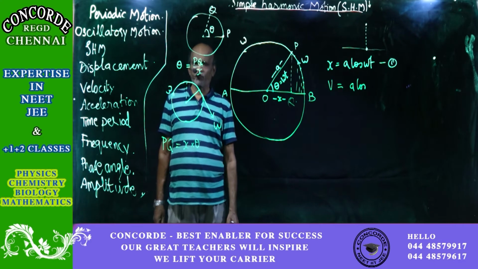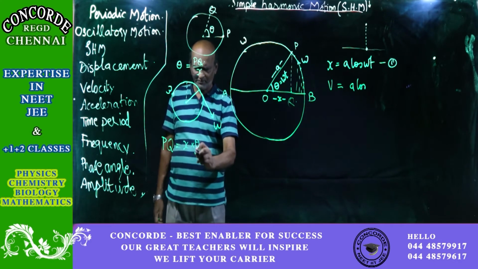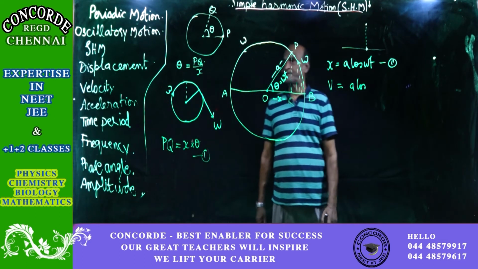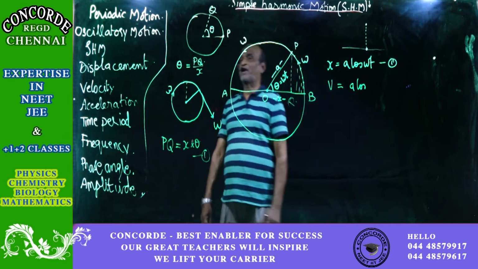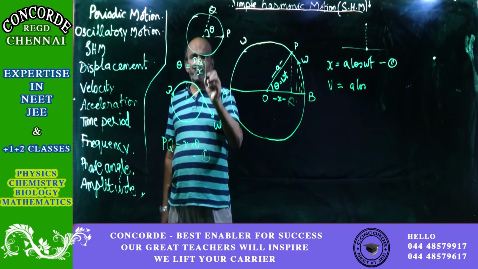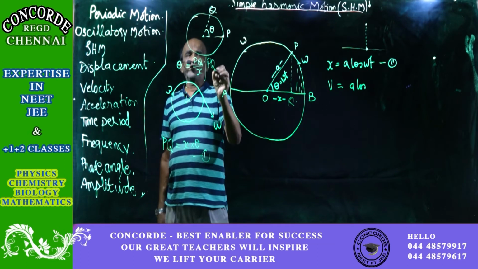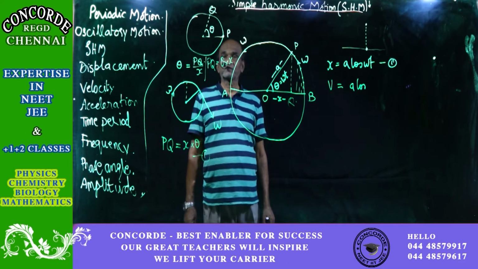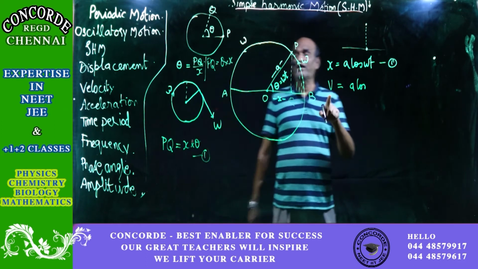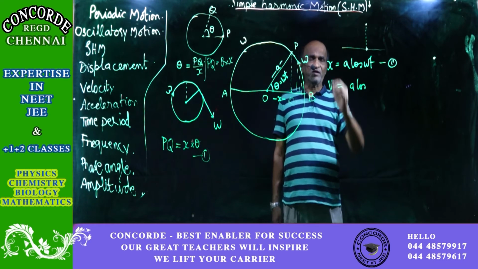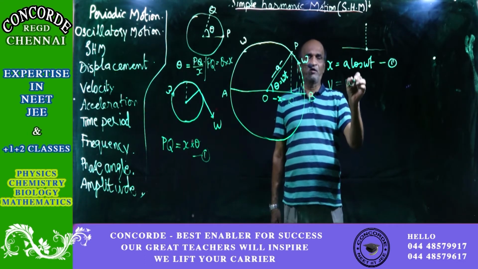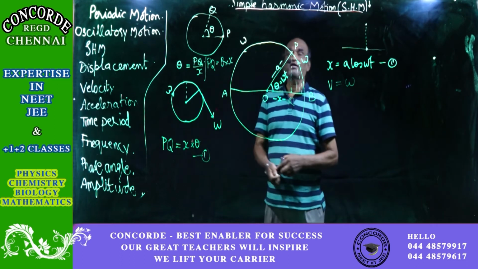For the time being you leave it here, and we'll proceed further after taking into account the velocity. What we have now seen is that angle equals arc by radius. Therefore, the distance covered will be equal to the angle theta into the radius. Here also, if you want to convert this into angular velocity, the symbol for angular velocity we know is omega, and of course multiply by the radius.